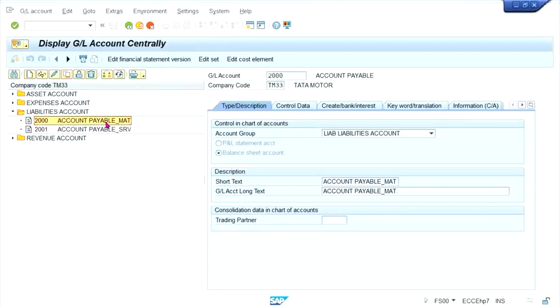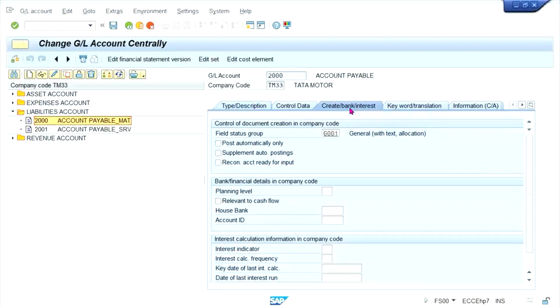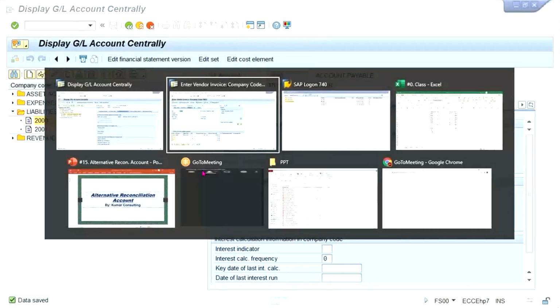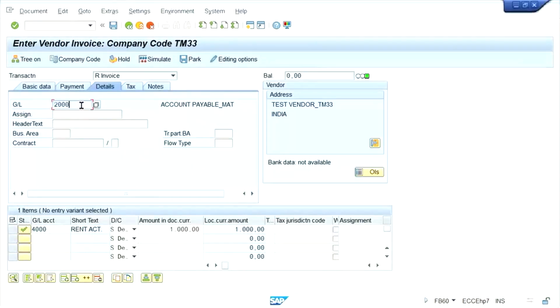You click here, material GL is there. You edit and you apply a check mark here: Reconciliation account ready for input. Now this time I'll explain that. If you apply a check mark here, reconciliation account ready for input, guys, now what will happen? You just come back here. Now this field is going to be converted from non-editable to editable.